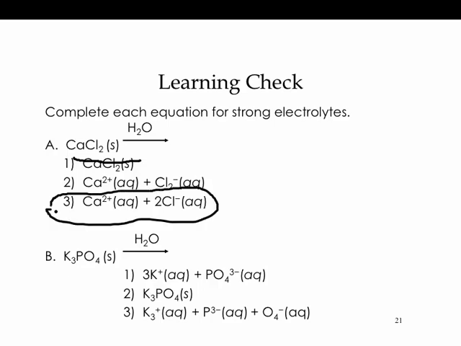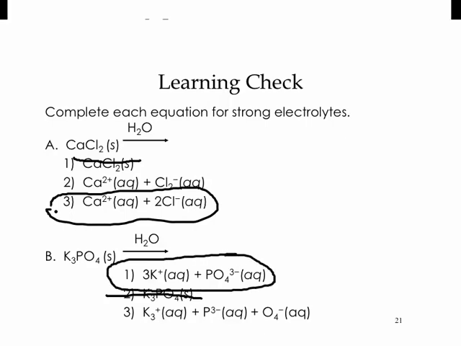For B, once again, this is a strong electrolyte. You have to be careful with these because, yes, it's going to dissociate, but does it dissociate into its ions? Do all of the atoms separate out? Once again, hopefully you can cross out number 2. We know it's not going to be that one. So it's between 1 and 3. If it dissociates into its ions, you have to recognize that there's a polyatomic ion in here. PO4 is going to stick together. That in itself is an ion. So this is still complete dissociation, but just into its ions.